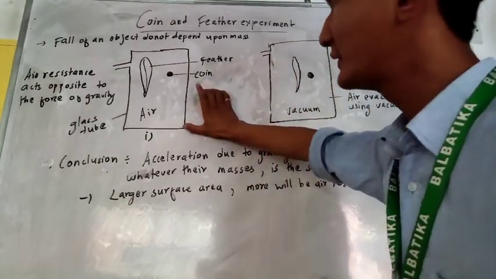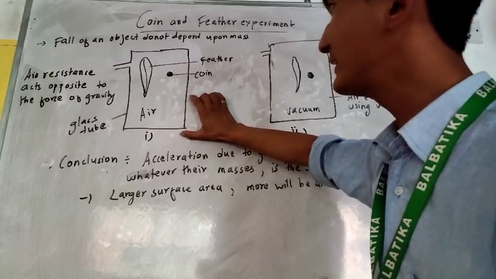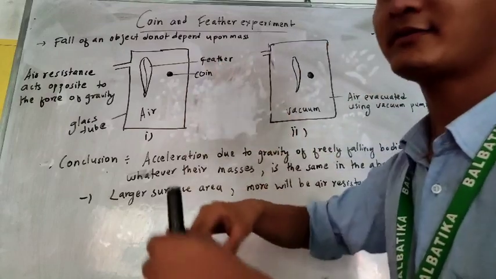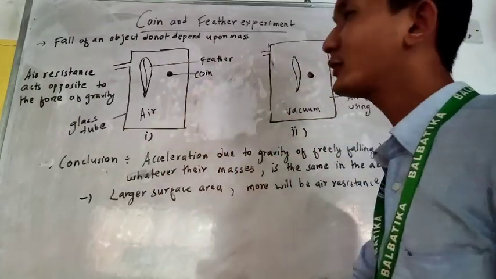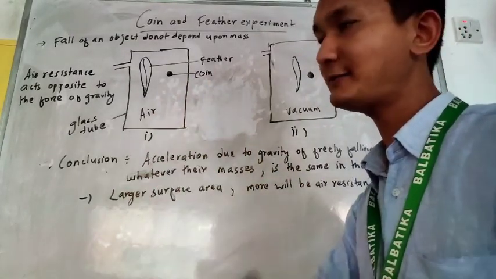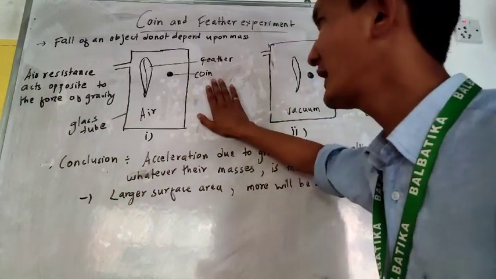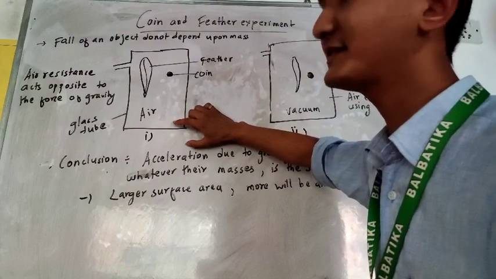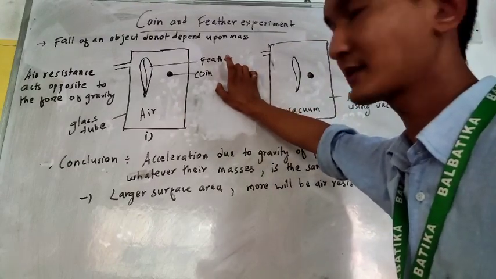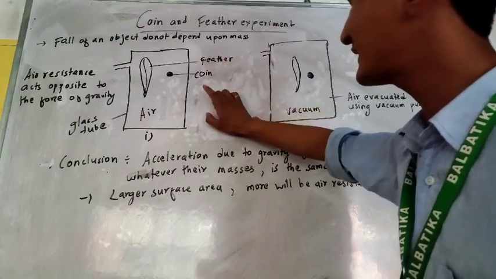Okay. Here in this first case, a glass tube is taken and a coin and a feather are placed inside that glass tube, and both the coin and feather are dropped simultaneously at the same time. The result in this case is that the coin drops and reaches the ground of this glass tube faster than the feather. The coin reaches the ground faster than the feather in this experiment.